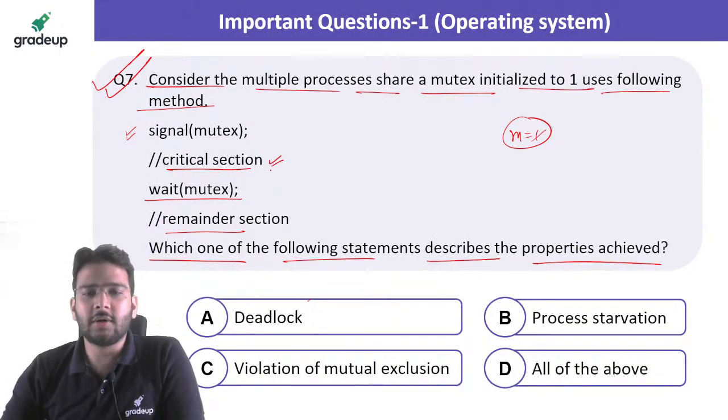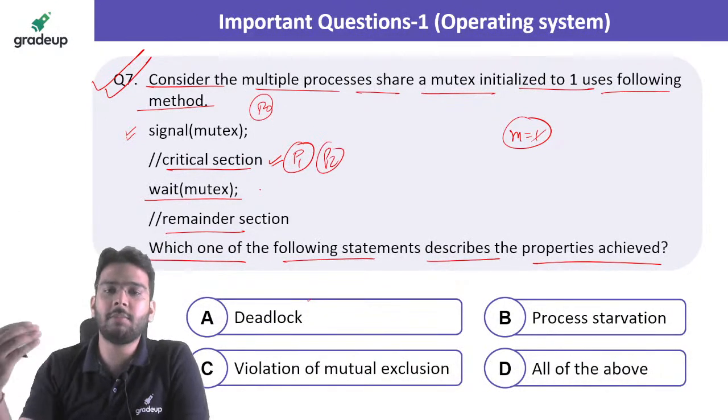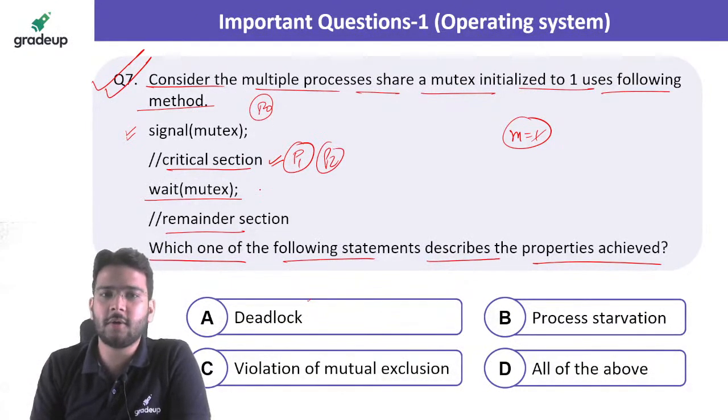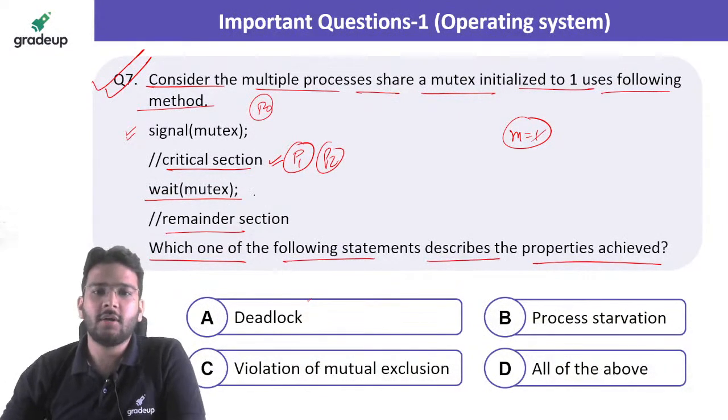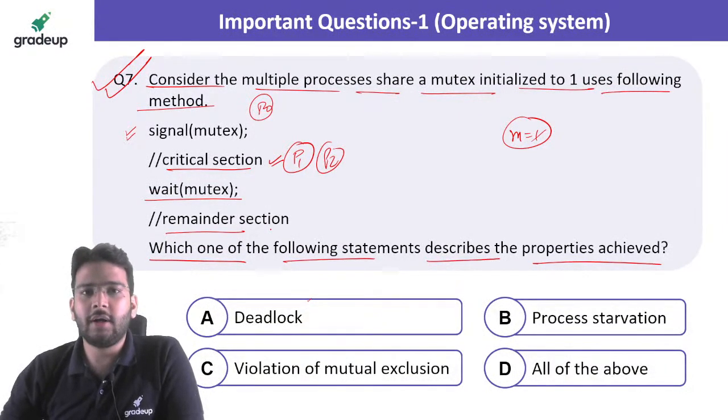Then critical section. So suppose P1 arrived in the critical section, similarly P2 can also arrive in the critical section, so we can have multiple processes present in the critical section at a time, right? So there is no chance of deadlock, because one of the necessary conditions of deadlock is mutual exclusion. So no mutual exclusion is there. We can have more than one process present in the critical section at a time.